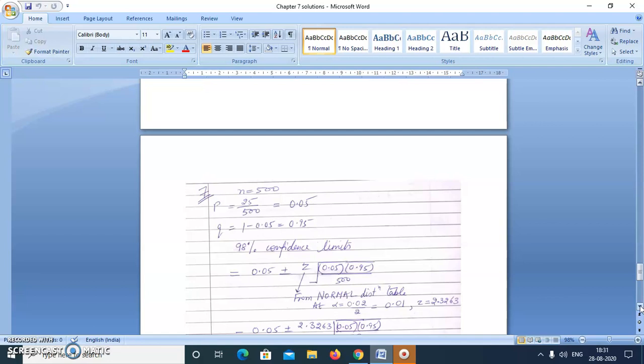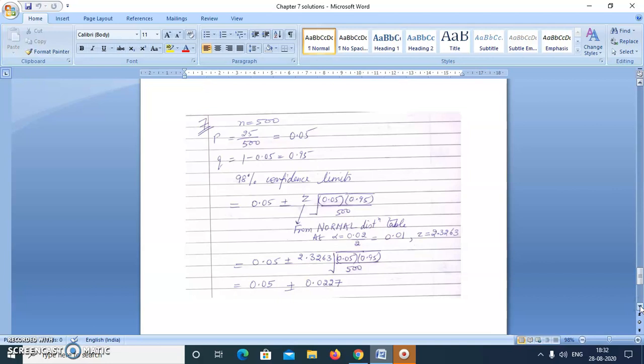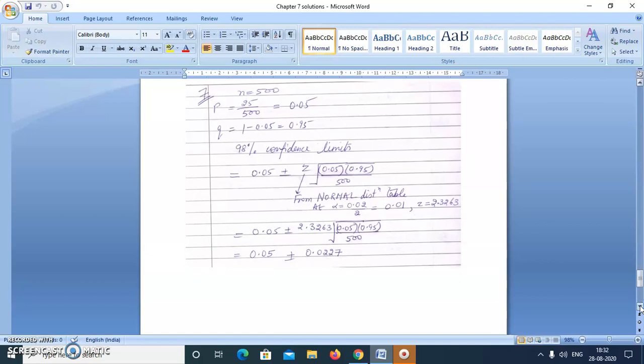Now the twist of the question is you have to calculate 98% confidence limits. In general, you will not get this question. You will just get 95% and 99%. But even if we get 98%, we can see it from the table. And here for alpha equal to 0.01, z is given as 2.3263 in the normal distribution table. I have taken this value from there. And you can put it in, and similarly p plus minus z under root pq upon n. Using that formula, we can calculate the confidence interval, 0.05 plus minus 0.0227.